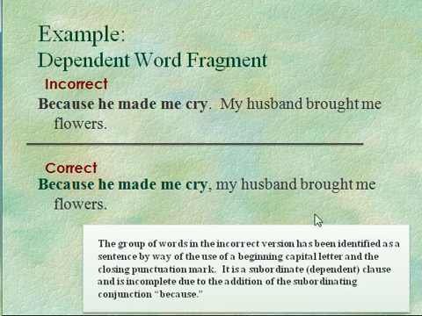The group of words in the incorrect version has been identified as a sentence, right? Capital letter, closing punctuation, but it does not make a complete thought, therefore it is a fragment. For this type of fragment, the best way to correct it is the way I've done below. I've removed the period, I've added a comma, and I've made the M in my a lowercase m.